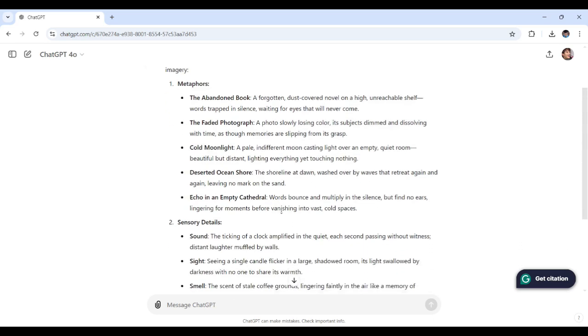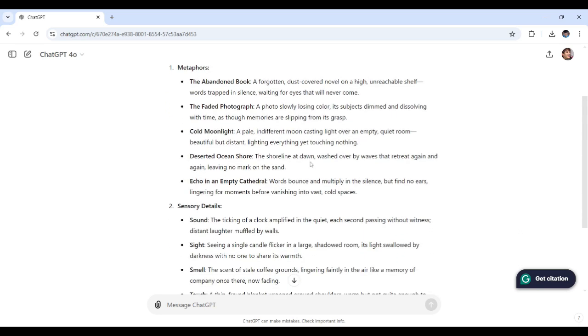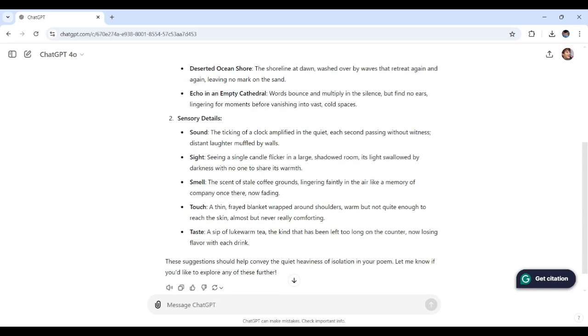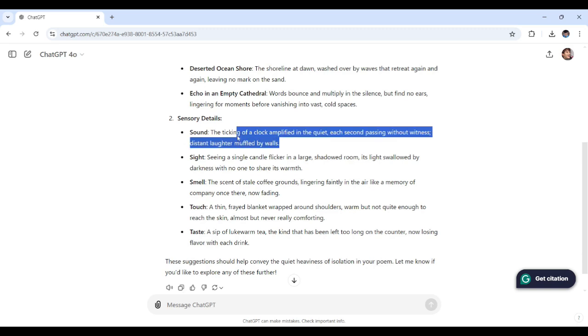So another one right here for the metaphors: a shoreline at dawn, washed over by waves that retreat again and again, leaving no mark on the sand. So yeah, that is a deserted ocean shore. All right, let's go down to sensory details, like the ticking of a clock amplified in the quiet, each second passing without witness, distant laughter muffled by walls. Yep, all of them described here.